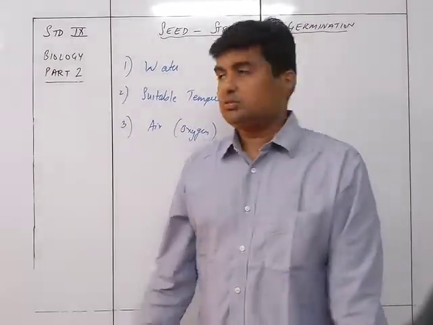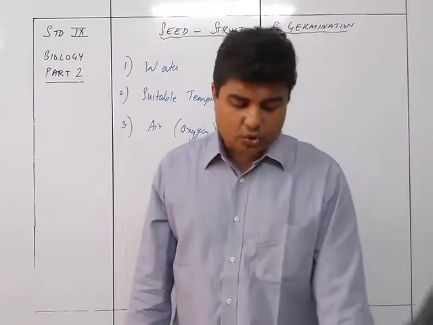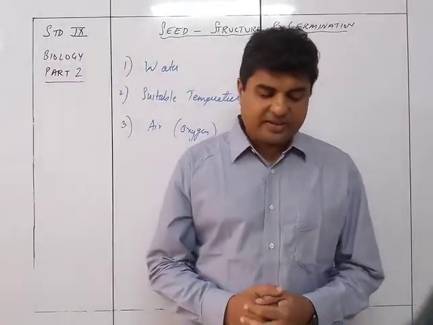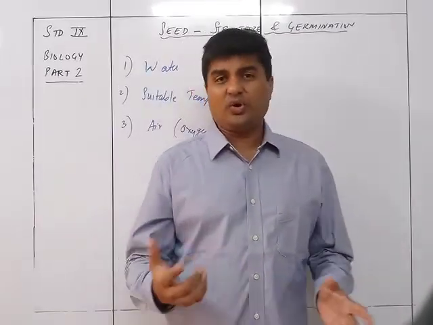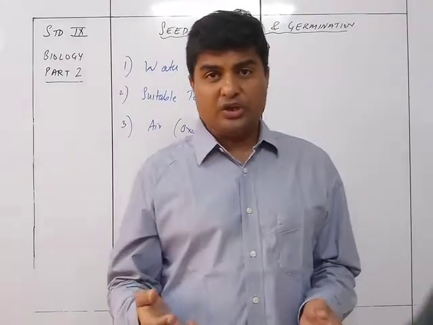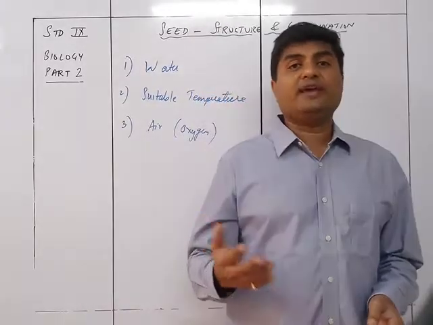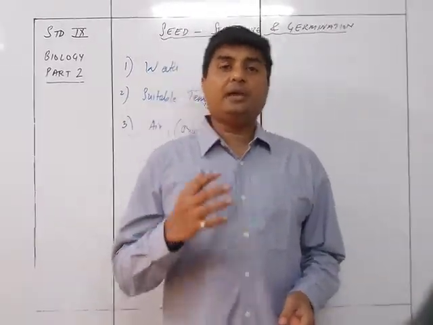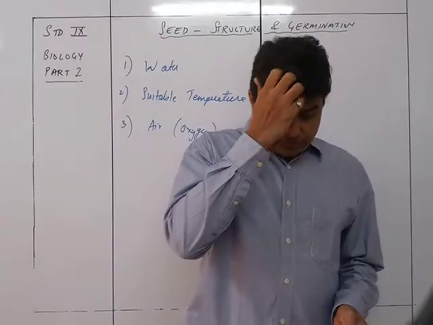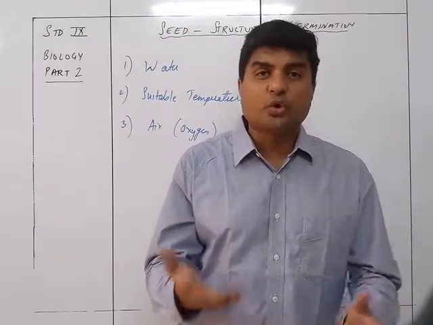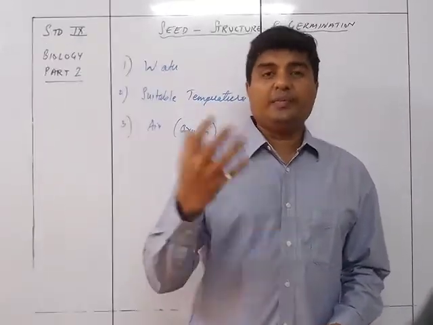The third one is oxygen, air. During germination, there is rapid cell division and cell growth for which energy is required. This energy is available only by respiration, that is oxidation of food, and hence the need for oxygen or air. We know that oxygen is required for respiration, because respiration is the process by which ATP is generated. That is by the oxidation of the food, the oxidation of the glucose which is present inside the seed. Because of this oxidation, ATP is going to be generated.